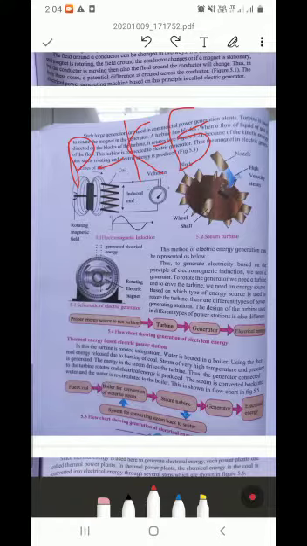So firstly heat energy was there. This heat energy also participated in converting to produce electrical energy. When heat energy is not there, steam cannot be produced, isn't it? And when steam cannot be produced, the turbine cannot be rotated.